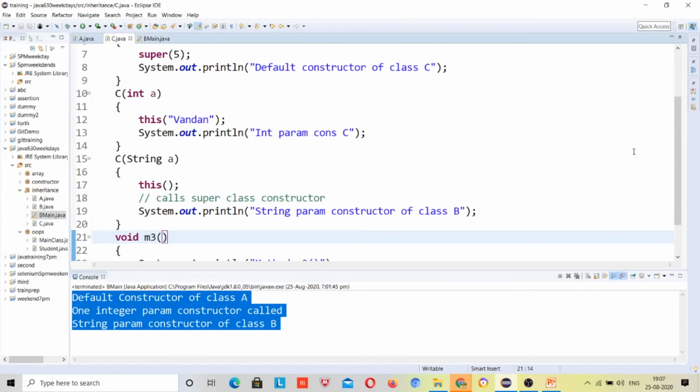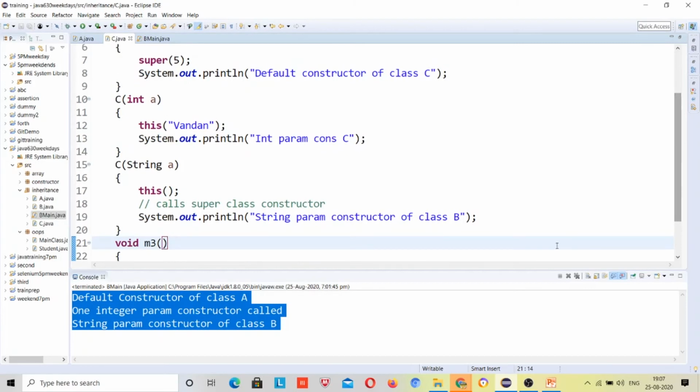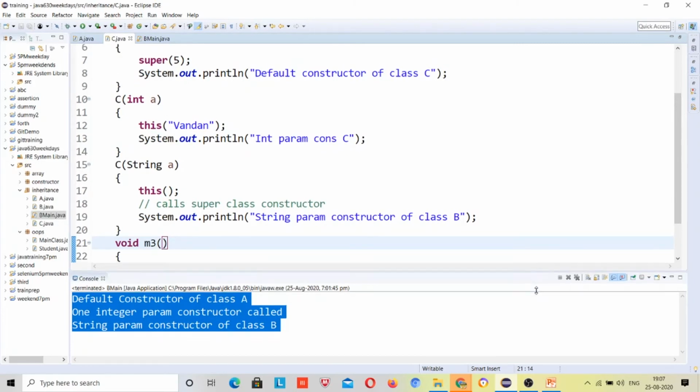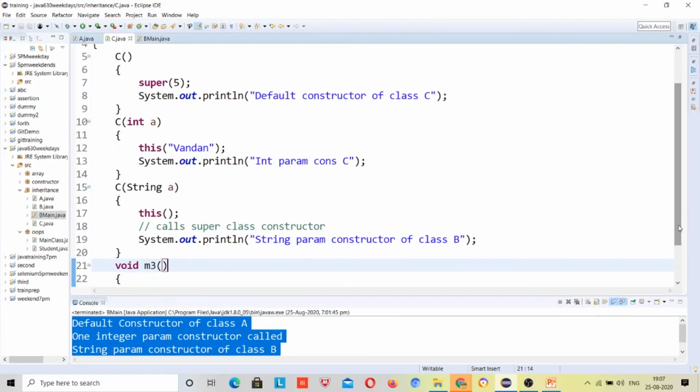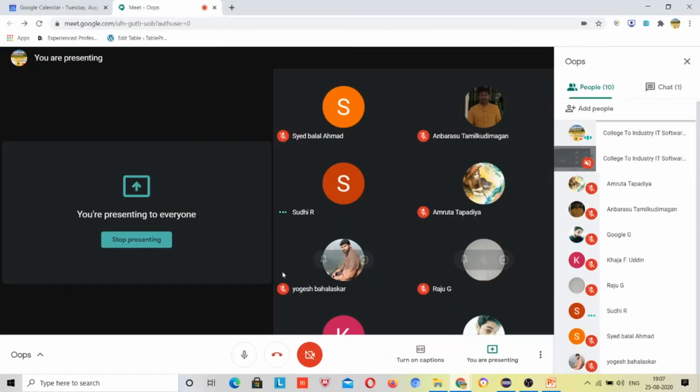But this will print int param constructor. no. Anybody else want to try?